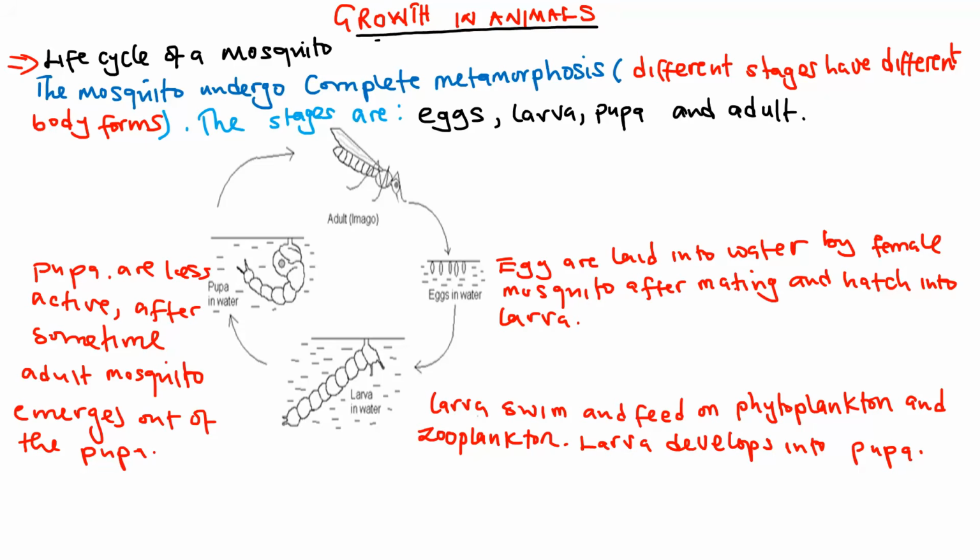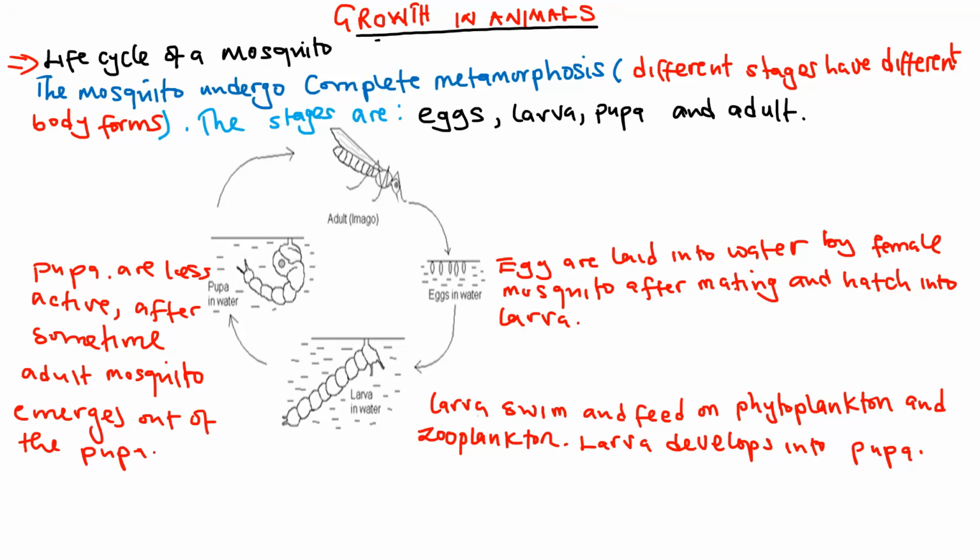So that is what we are going to discuss here. We look at the growth of a mosquito from the first stage until it reaches full maturity. What are the stages that it undertakes? Very important to look at that part also. Let us look at the life cycle of the mosquito.